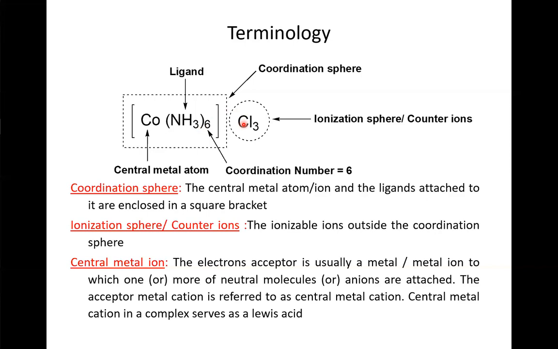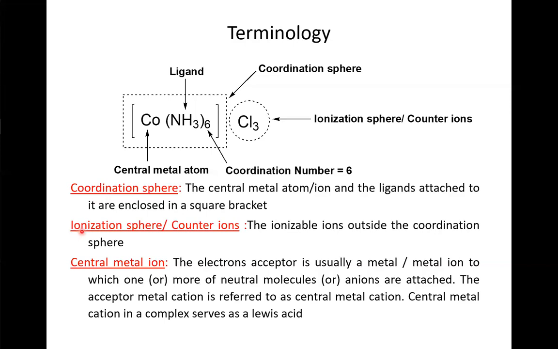So let us study one by one in detail. First one, the coordination sphere. The central metal atom or ion and the ligands attached to it are enclosed in a square bracket. It is the part of the coordination compound made up of non-ionizable species. The species in the coordination sphere are bonded by coordinate covalent bonds.